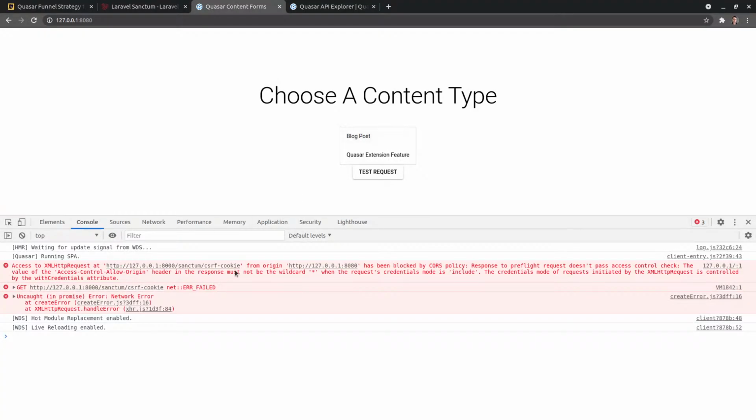So there's a problem with which side here? The value in the response. Huh. What am I missing here?